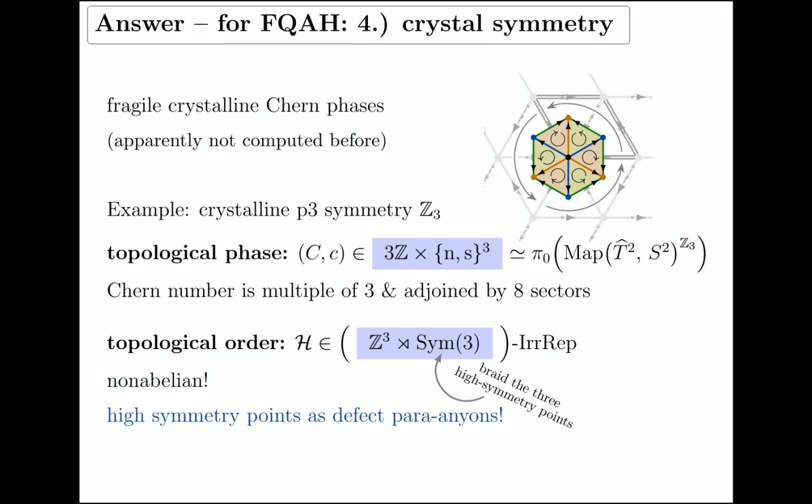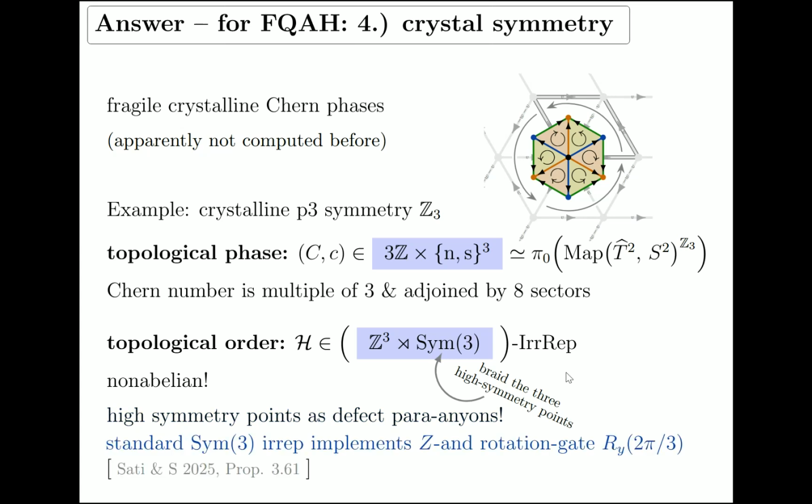It regards the high symmetry points as defect anyons, and as such, actually, as parastatistical anyons, and that they're given not quite by a braid group, but something in between an abelian group and a braid group, the symmetric group. But this is already a rich group. For instance, the standard unitary irrep of Sym3 contains both a Z-gate and a rotation gate, which thereby would